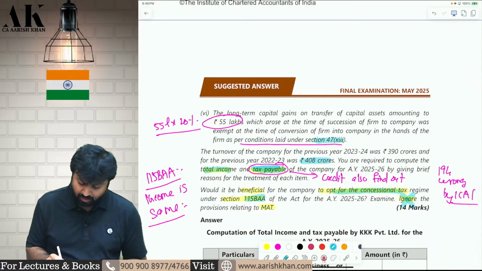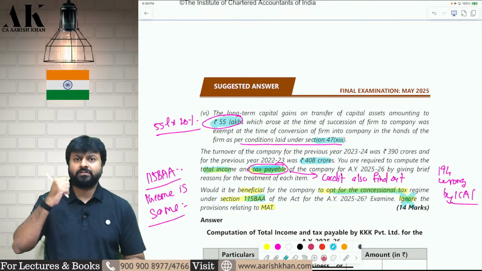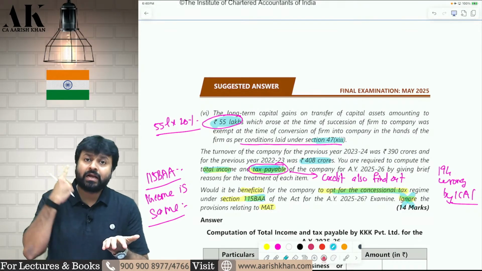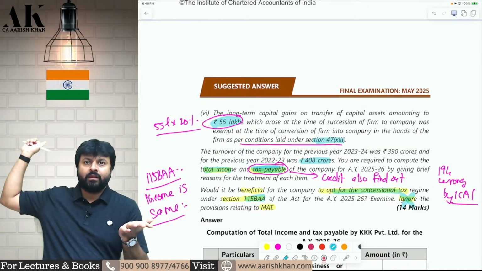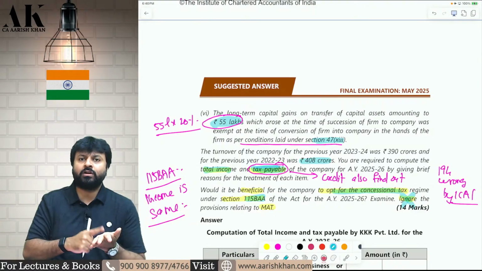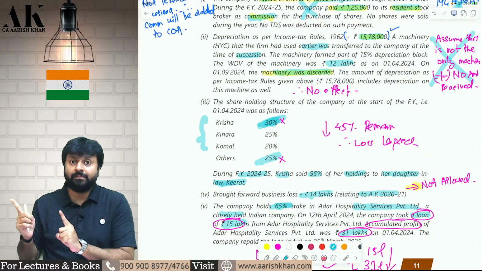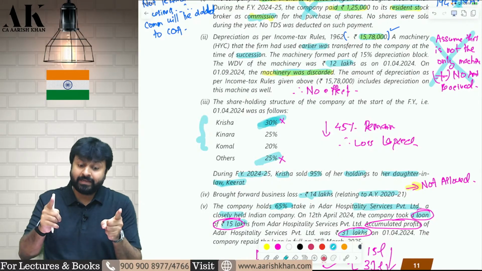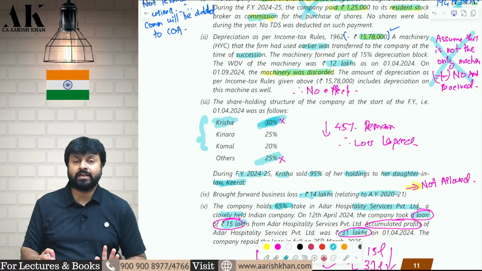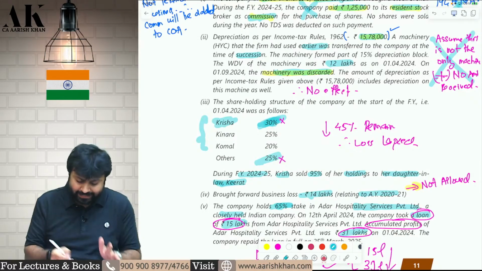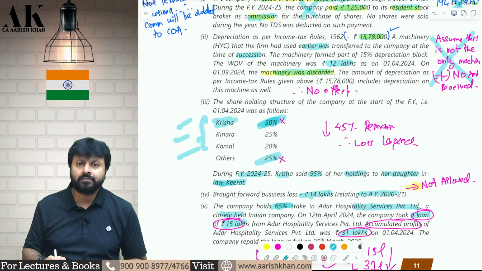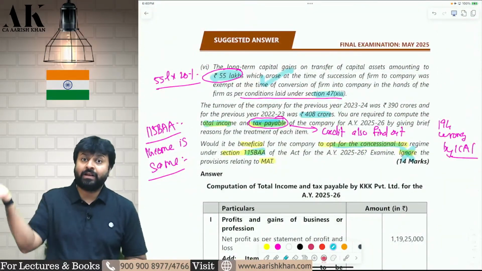Next, Section 47(13). The long-term capital gains on transfer of assets amounting to 55 lakhs, which arose at the time of succession, was exempt at the time of conversion of firm into company in the hands of the firm. But now this long-term capital gains will be subject to tax. Why? Because the condition for exemption in 2020, when the firm was converted into a company, was that these three partners should hold at least 50% in the company for a period of 5 years. Now, within 5 years, Krisha is selling 95% of its stake, and therefore the aggregate shareholding of these three partners is falling below 50%. Therefore, whatever capital gains was exempt earlier will now be subject to tax.